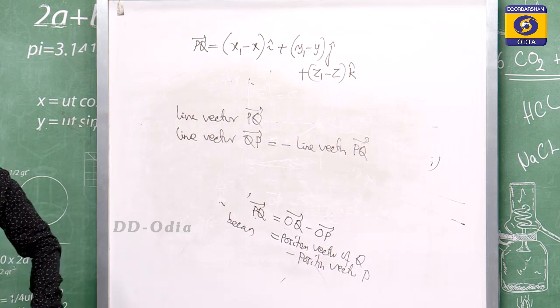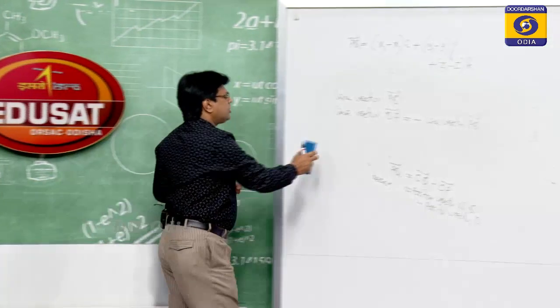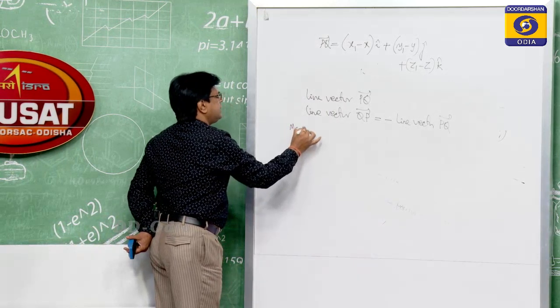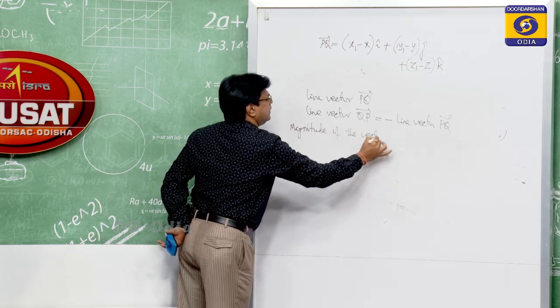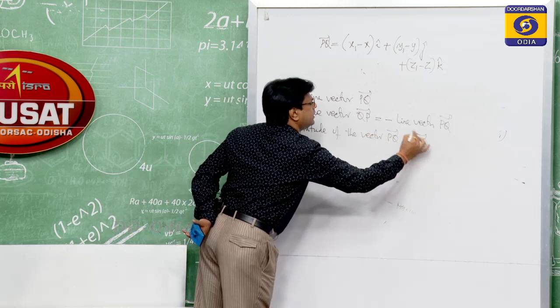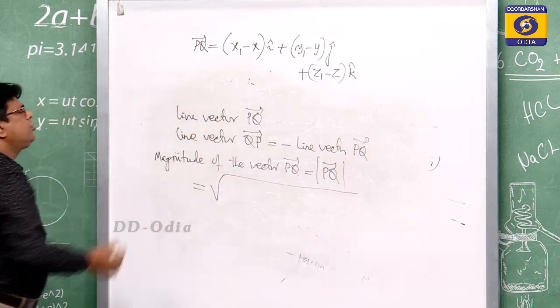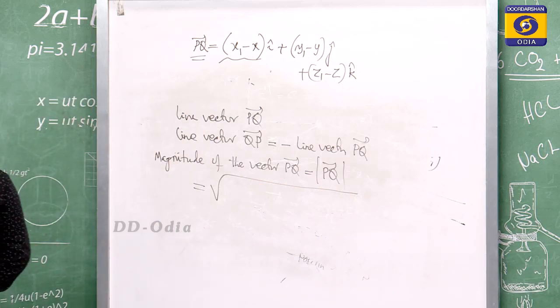Then what is the magnitude of this PQ? Magnitude of the vector PQ is the root over of the components. The PQ vector components are x1 minus x, y1 minus y, and z1 minus z is the z component.